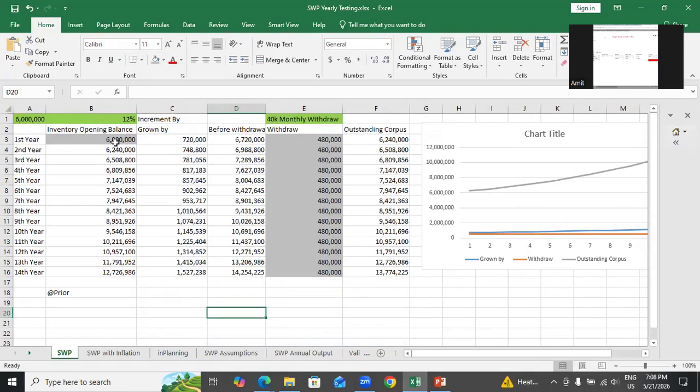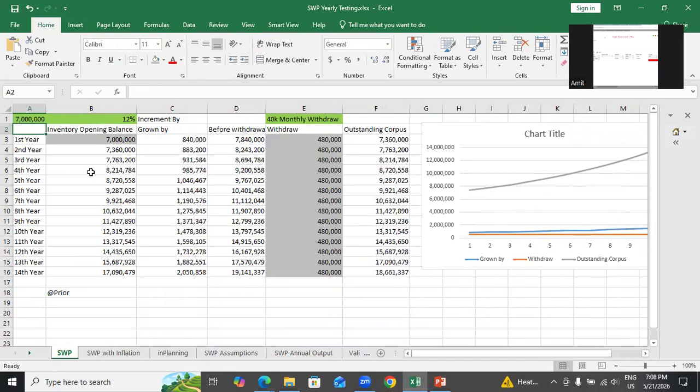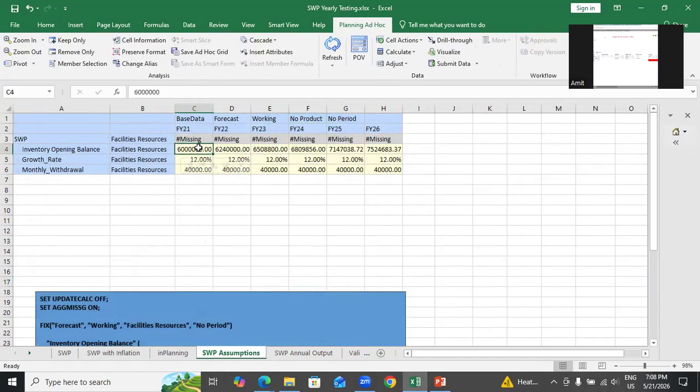So I'm going to put the same numbers that I have in the requirement sheet so that I can compare the numbers, right? So my initial investment is 60,000. Let's say 60 lakh. Let me make it 70 lakh. Does it still work for it? This, my Excel sheet, is a driver based Excel sheet. So the moment I make 60 to 70, all calculations change on the fly, isn't it? So the same thing I'm going to do in my assumption. I change 60 lakh to 70 lakh, right?